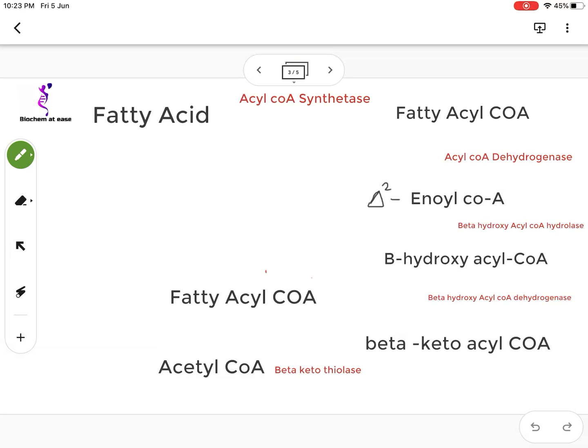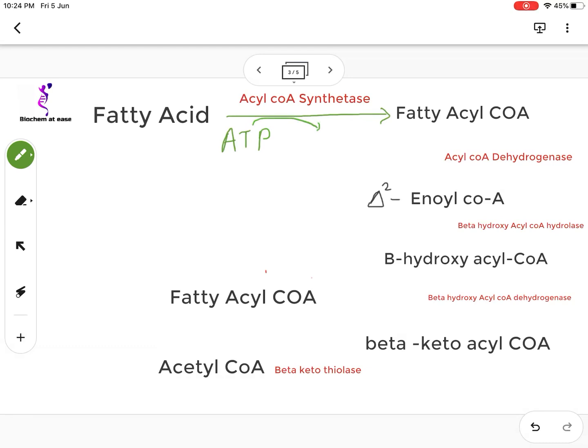For beta oxidation of fatty acid, all the intermediates of fatty acid should be esterified to coenzyme A. So, the first reaction is esterification of a fatty acid molecule to fatty acyl CoA. This reaction is catalyzed by the enzyme acyl CoA synthetase, and in this reaction the ATP molecule is consumed.